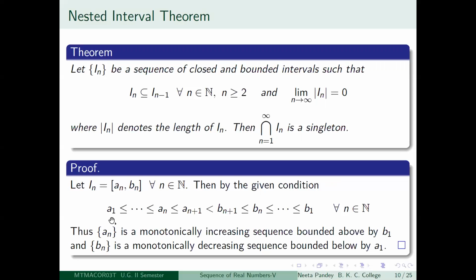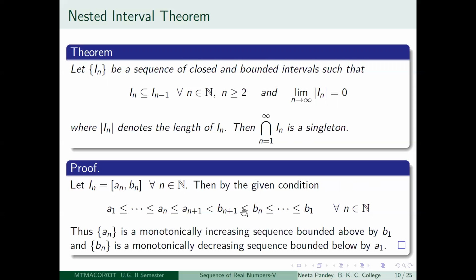So what is this telling you? You can easily see what is happening here: actually there will be some dots in between also, but at least the An's are monotonically increasing, right? And the Bn's are monotonically decreasing. That is clear. And the An's are monotonically increasing and they are bounded above by B1. Nothing will go beyond B1.